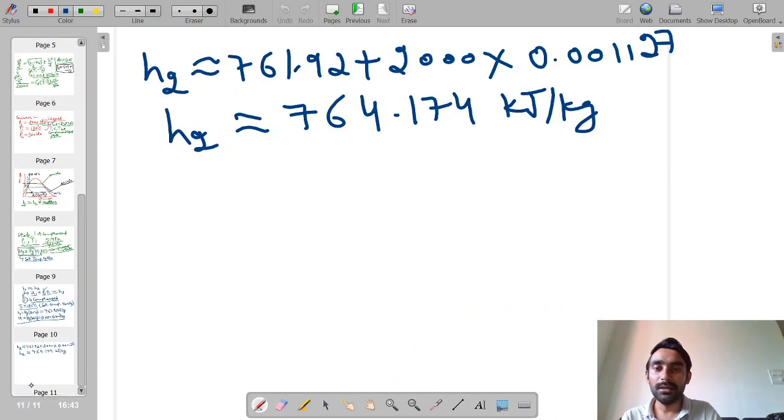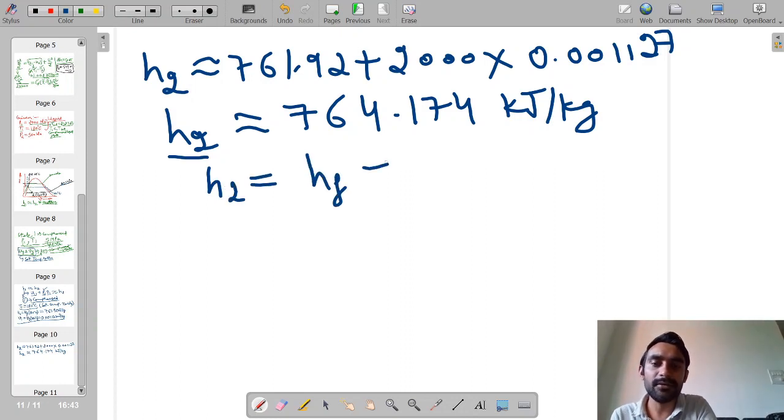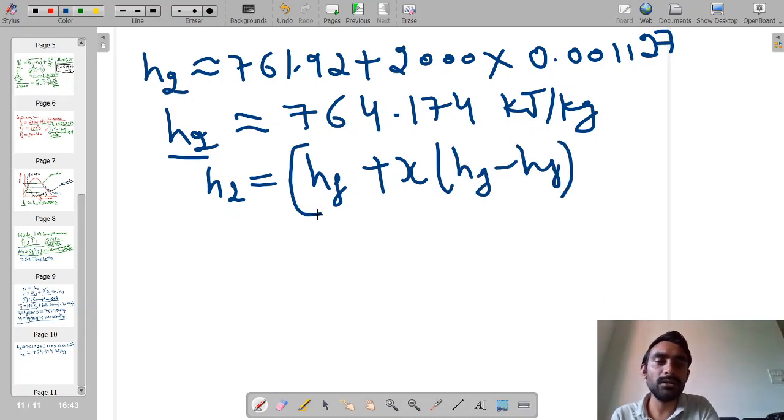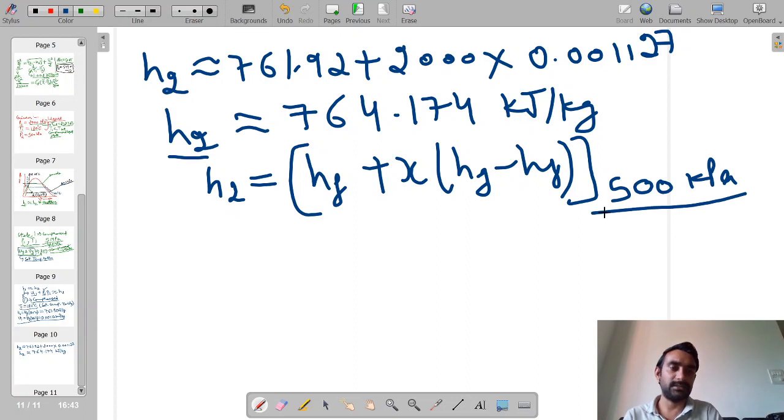So from our state of system we found that H2 is HF plus X into Hg minus HF.